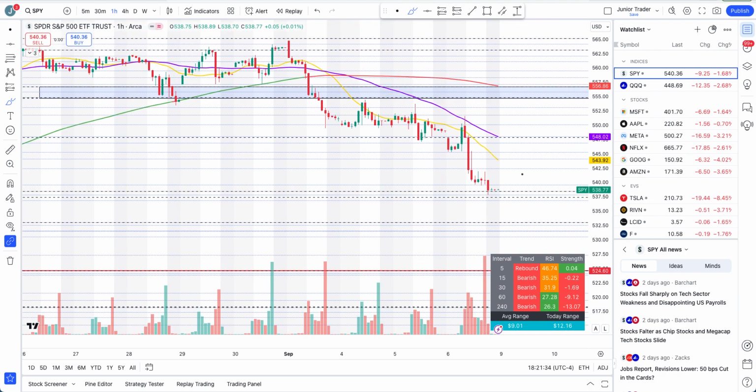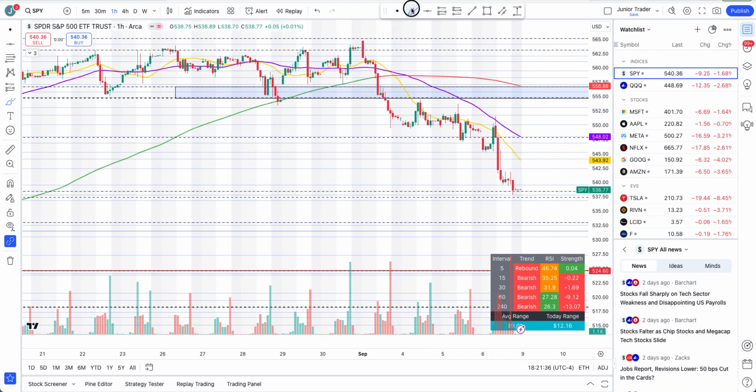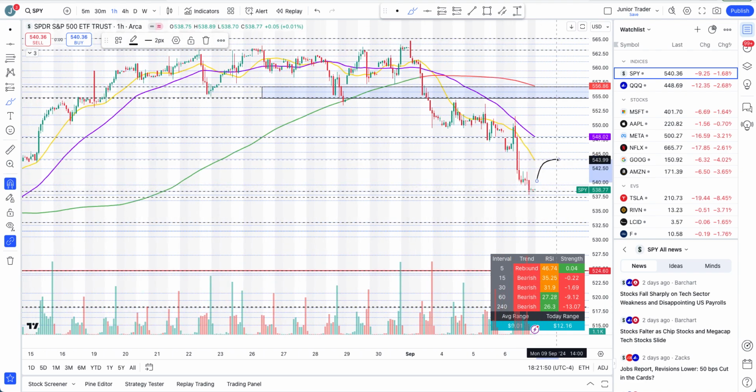But overall structure, and that's your choice what you want to trade. Wait for the rebound to complete and short it until again structure changes, or do whatever you want, right? Do you want to just trade the rebound, or wait until the rebound completes and then short it in the downtrend already ongoing? So we are still in the lower highs, lower lows here, right? So, 542.46, and then the 545.38 area.